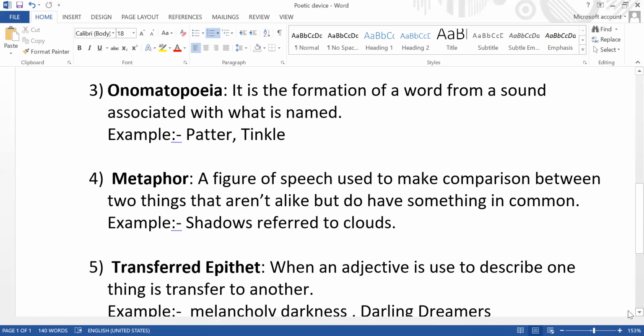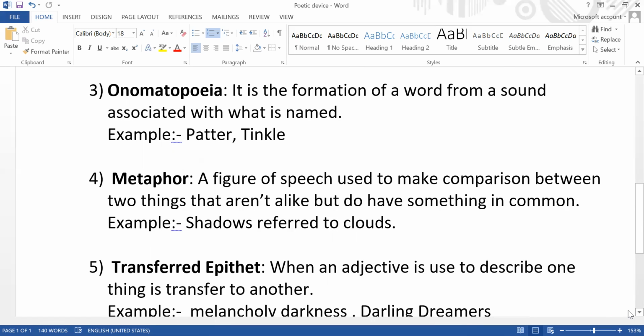Now, we generally have one more device used for comparison, that is simile. The difference between a simile and a metaphor is that when we use a simile, we use the word as or like. But when we talk about metaphor, the comparison is done straight.